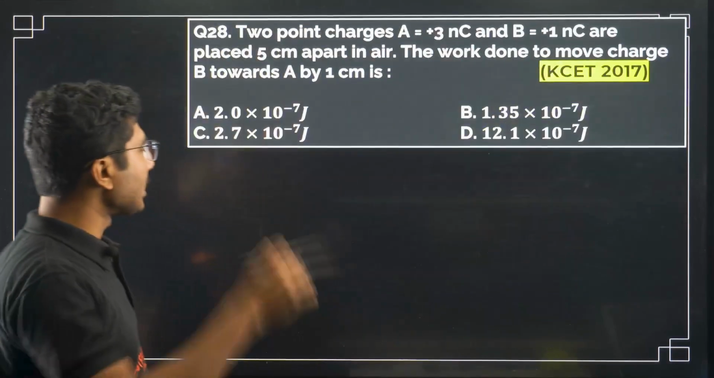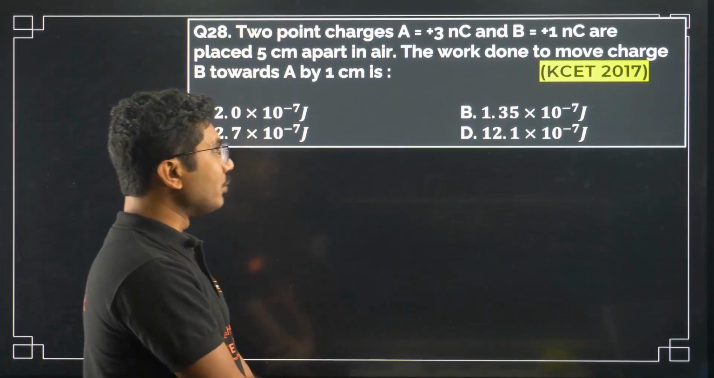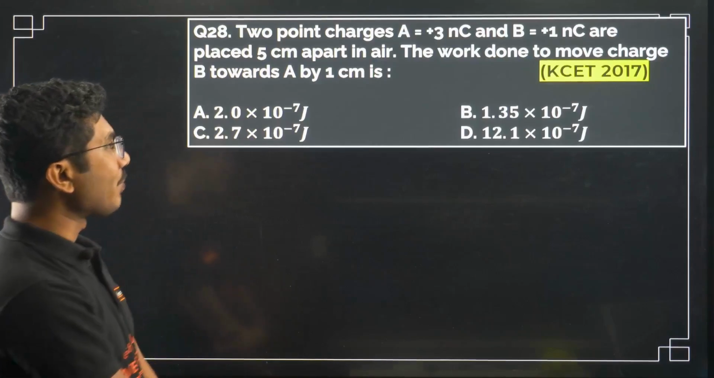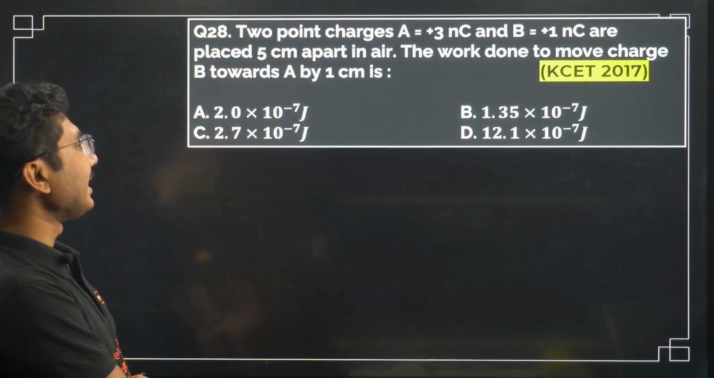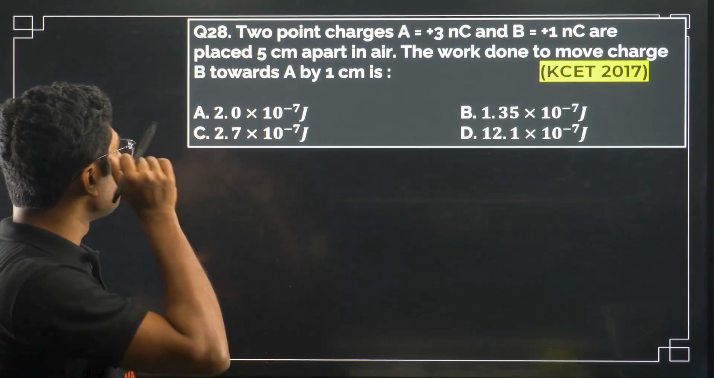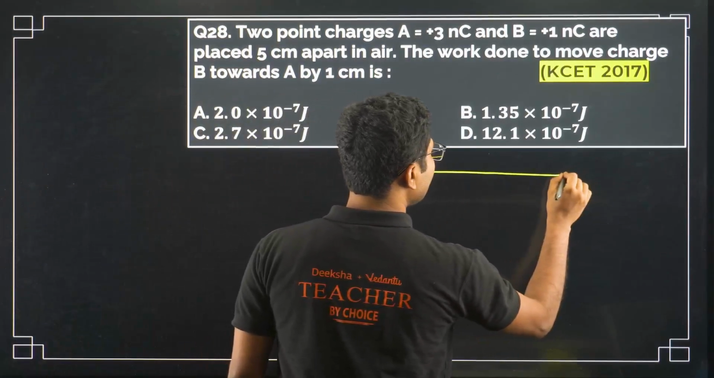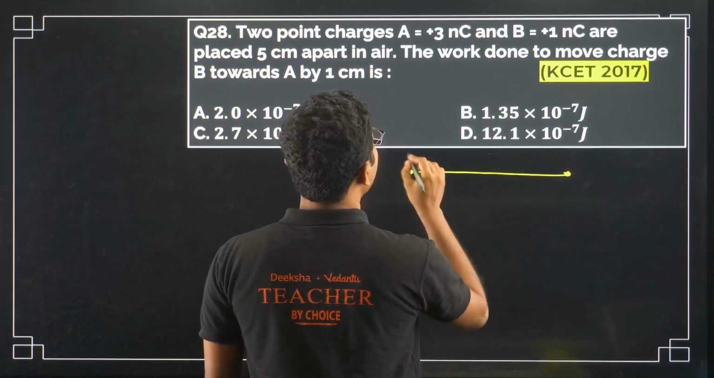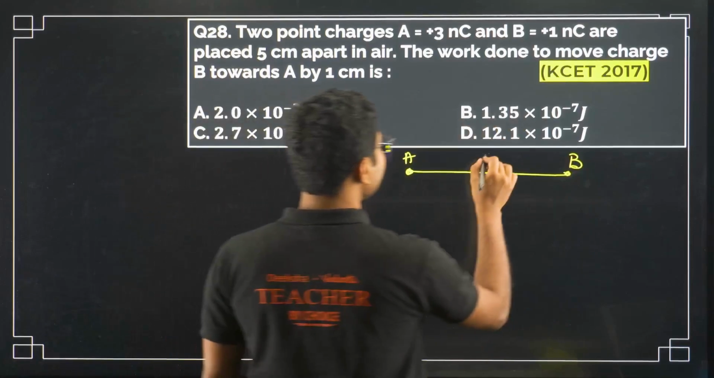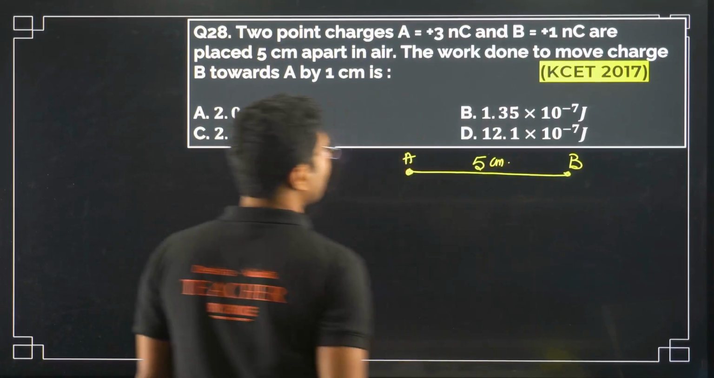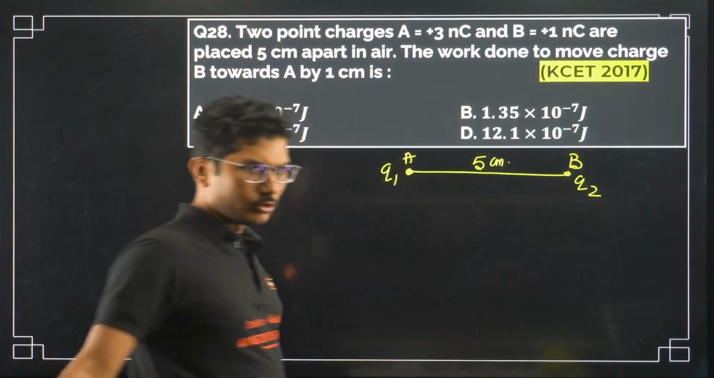Very important to understand. Two point charges, A equals to plus 3 nanocoulomb and B equals to plus 1 nanocoulomb, are placed 5 centimeter apart in air. The work done to move the charge B towards A by 1 centimeter. So we have two charges, A and B. The initial distance is 5 centimeter. This one has a charge Q1, this one say has a charge Q2. We will put the values later.